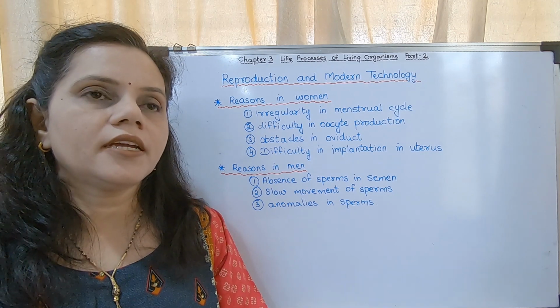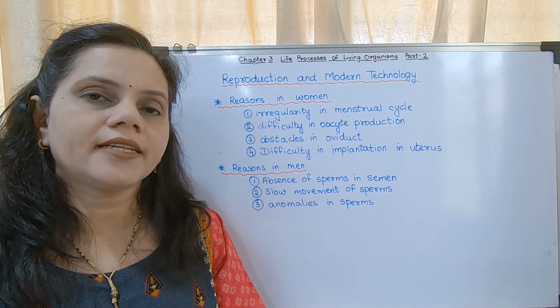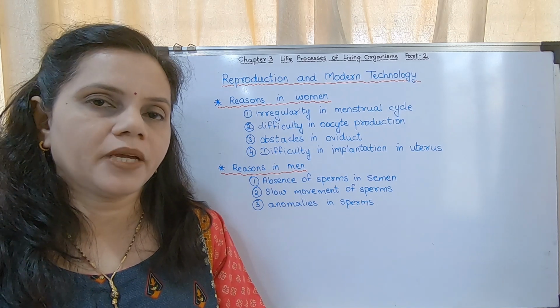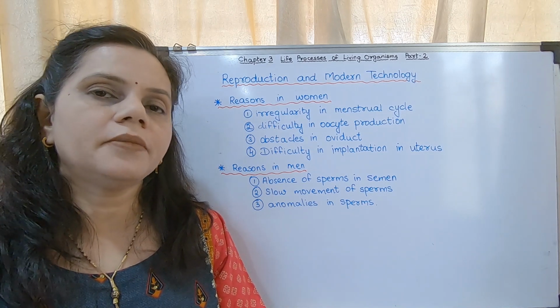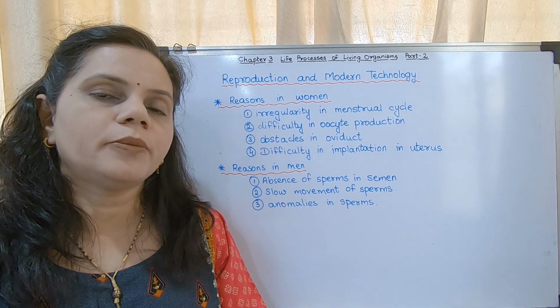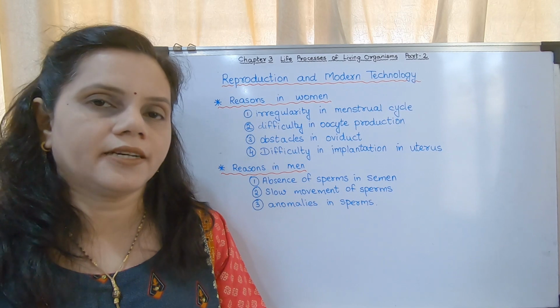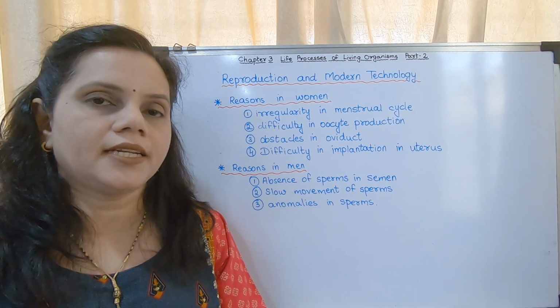From the 14th or 15th day till the 28th day, the level of progesterone and estrogen is high in the female body, and the endometrium is developing. When the endometrium is developing, the implantation of embryo is easier. It is possible at that time.